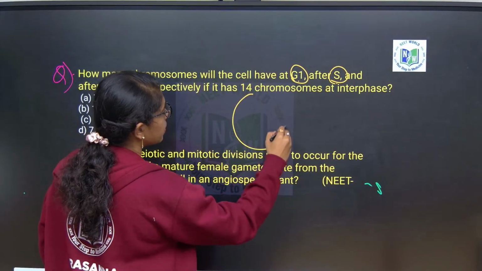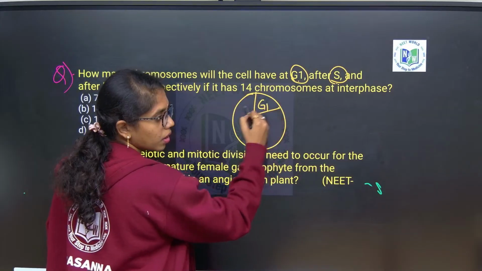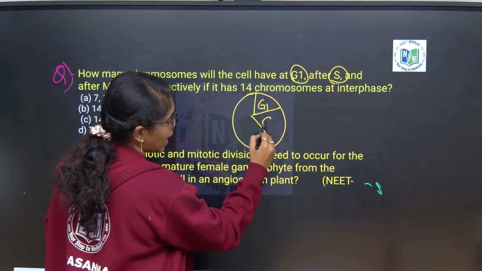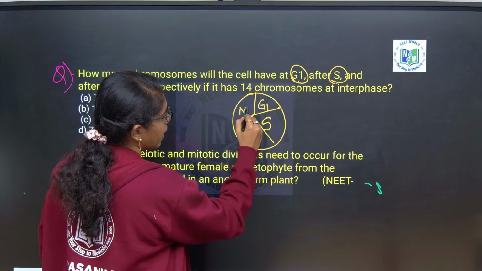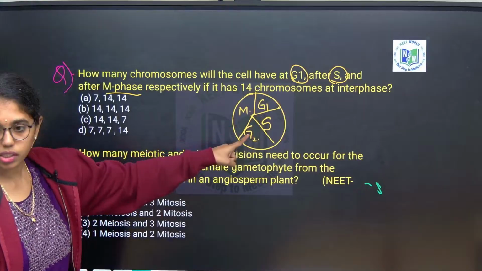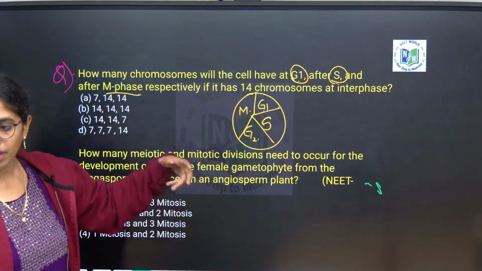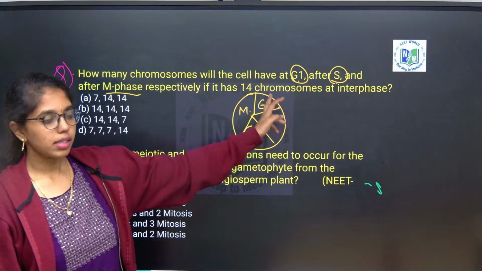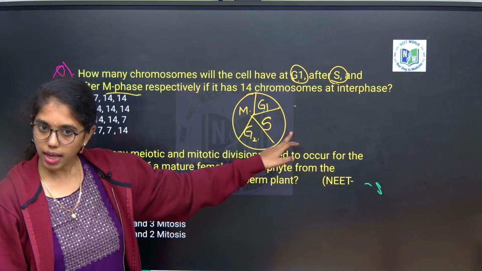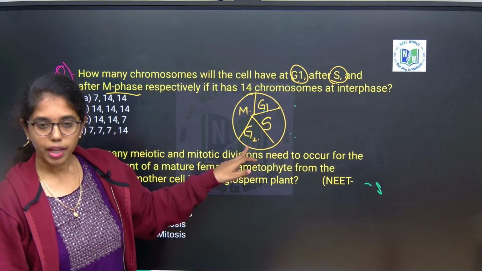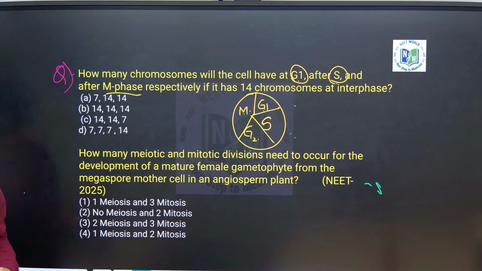Draw a cell cycle. For example, G1 phase, next S phase, next G2 phase and M phase. In G1 phase, let us say there are some number of chromosomes. The chromosome number will be the same in S phase, and if it is mitosis it is the same in M phase. Look into the options properly.